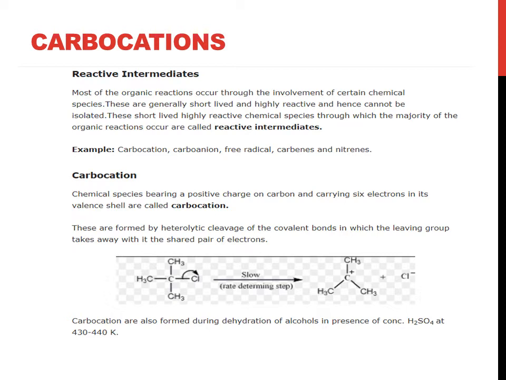Carbocations are also formed during dehydration of alcohols in presence of concentrated sulfuric acid at 430 to 440 Kelvin. This is a particular mechanism in class 12th.